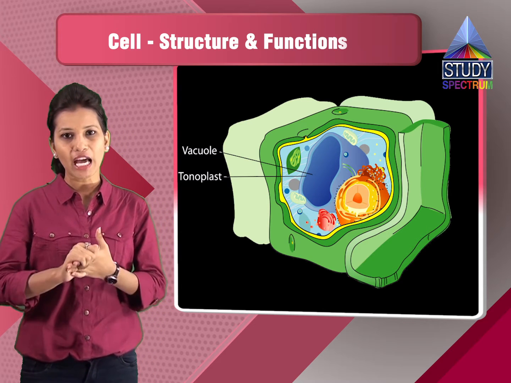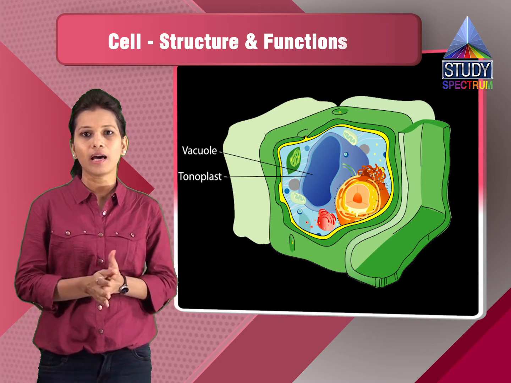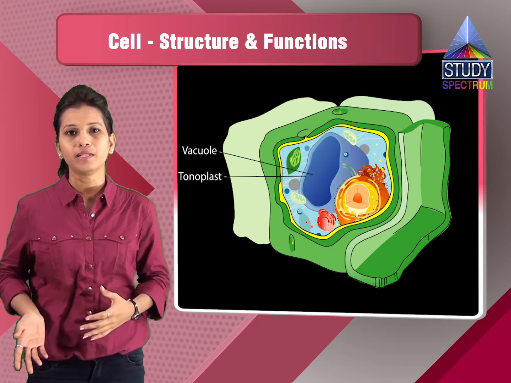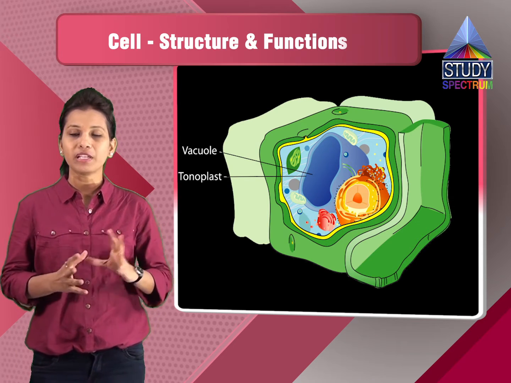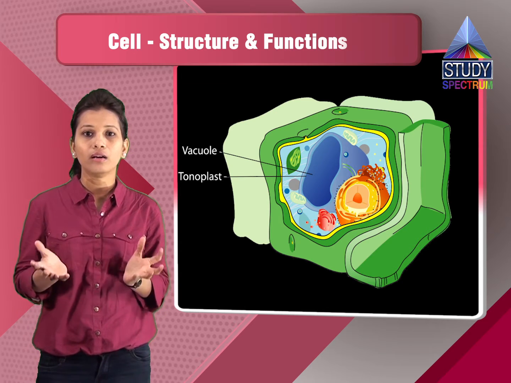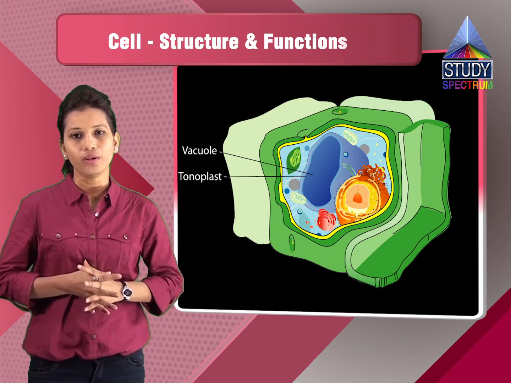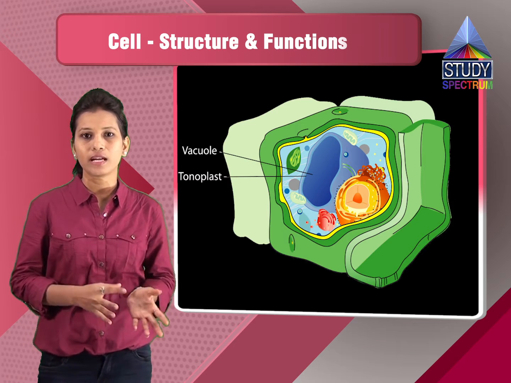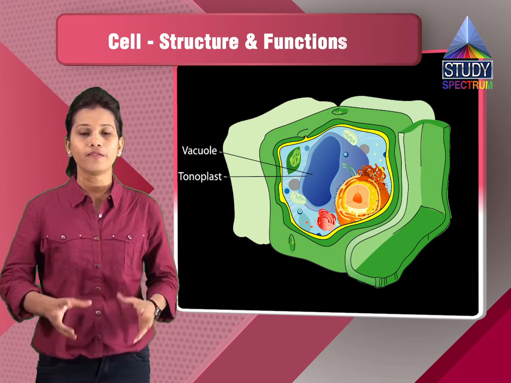Then we will be having vacuoles. The vacuoles are present in the plants as well as the animal cell, and these vacuoles are much larger in plants as compared to the animal cell. The vacuoles are used for storage of the food. There are food vacuoles. There are vacuoles for the waste also.